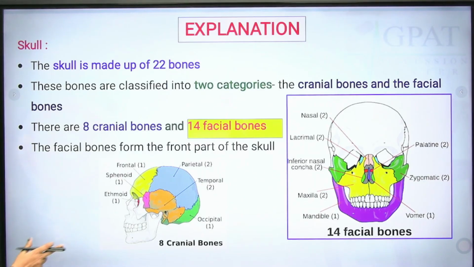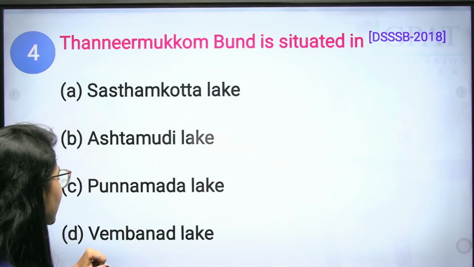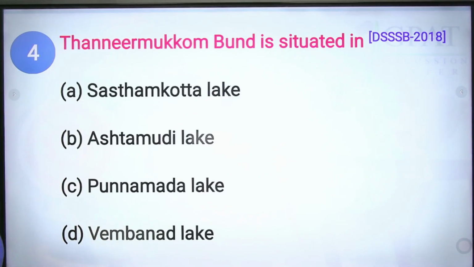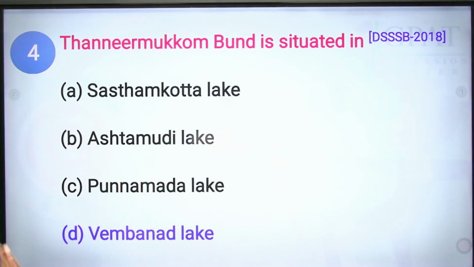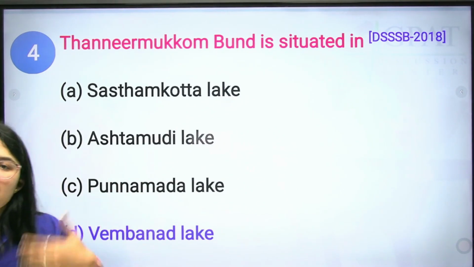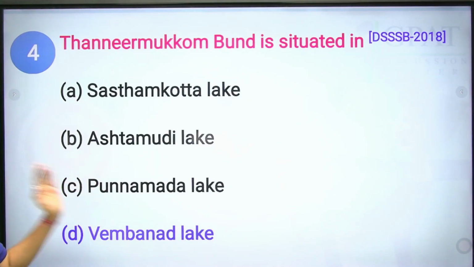Next is question number 4. Thanneermukkom Bund is situated in. This is the question from DSSB 2018. The correct answer is Vembanad Lake. This bund is built across Vembanad Lake to prevent salt water from entering and to support paddy cultivation. Okay, next is Punnamada Lake.